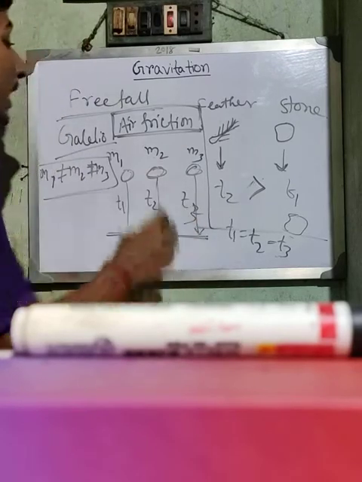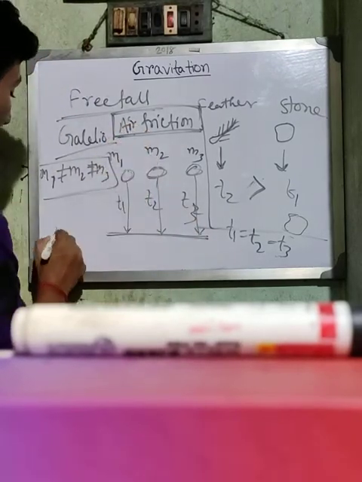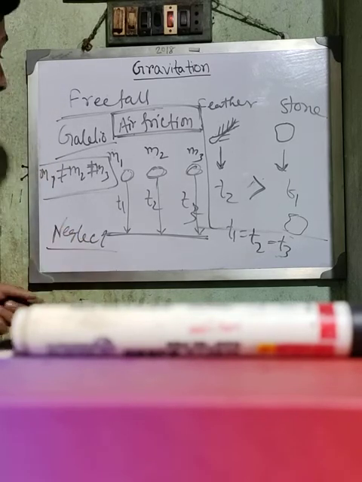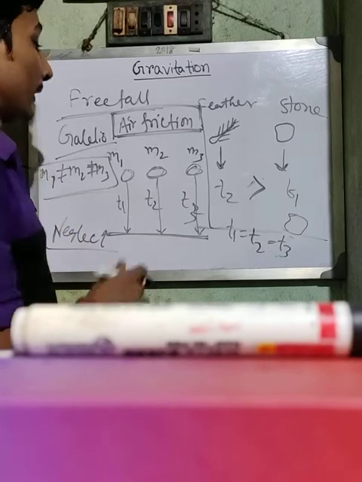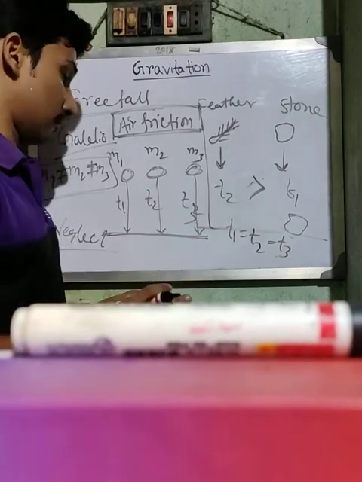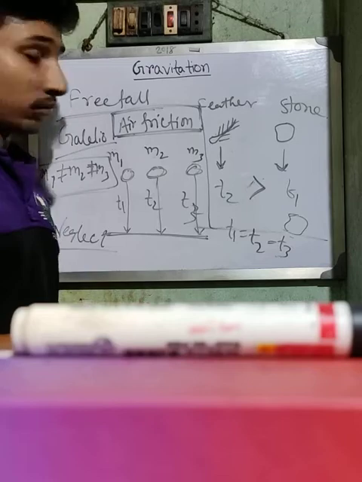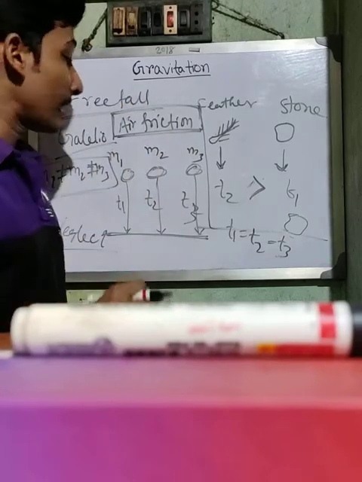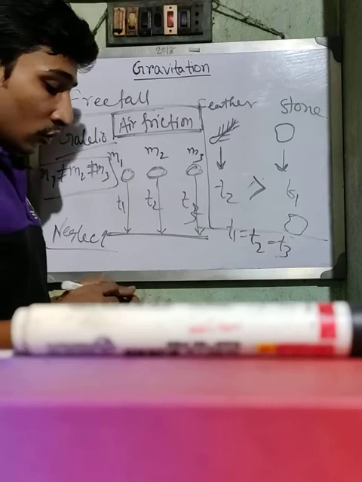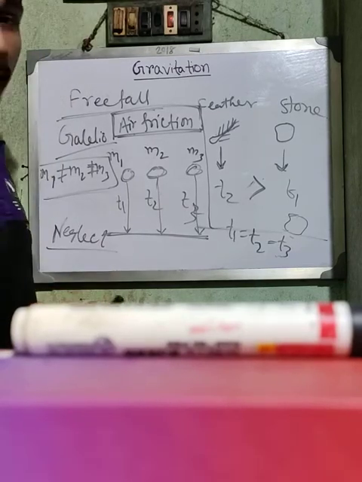That means he concluded, if we neglect the air friction, then the time taken by all objects of different masses to reach the ground from any height is the same. So what was the conclusion?